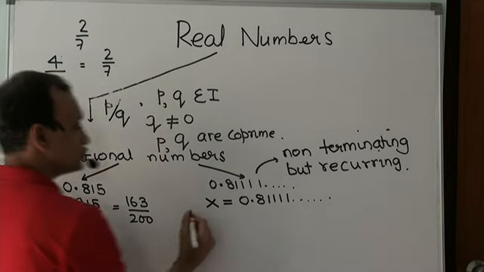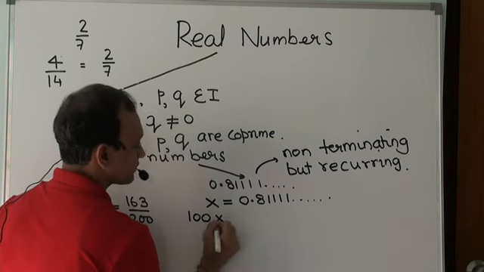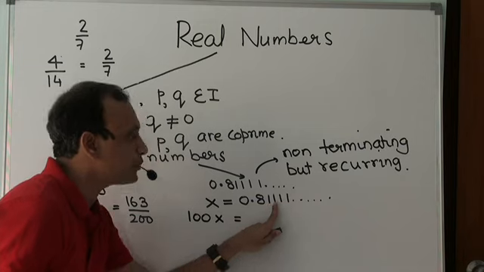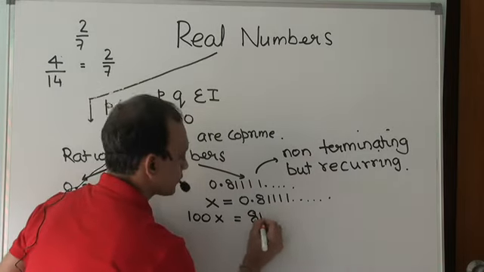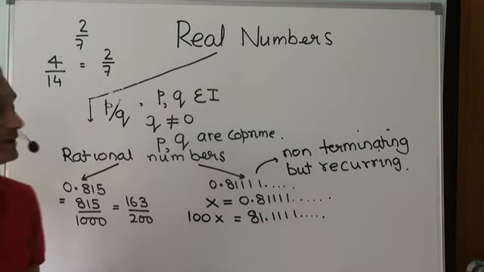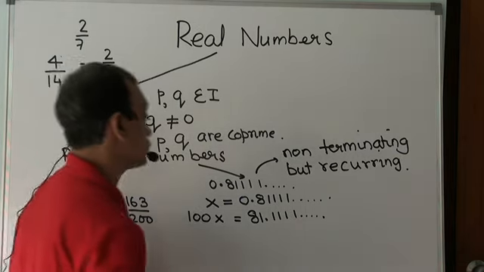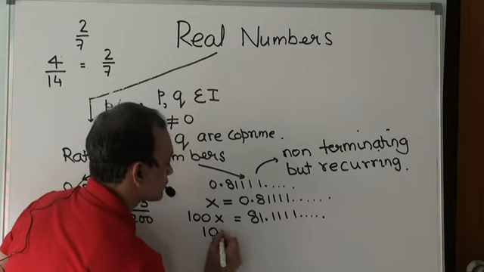Right? When I do that, then 100x: if I multiply by 100, I get 81.11111, and so on. One more thing, I write 10x.